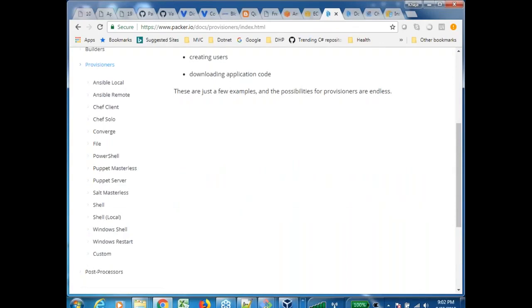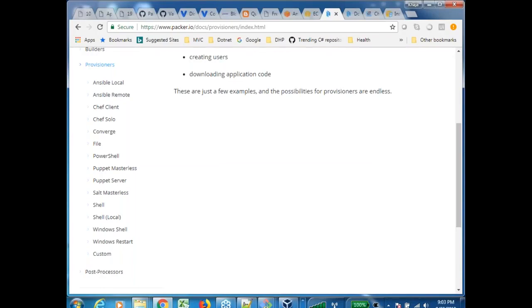So you can do your installations using any of those provisioners. If you're asking, is it possible in Packer? My answer is, is it possible in Ansible, or in Chef, or using something called Converge, or PowerShell, or Puppet, or Salt, or Shell, or Windows Shell? So this is what you can do.